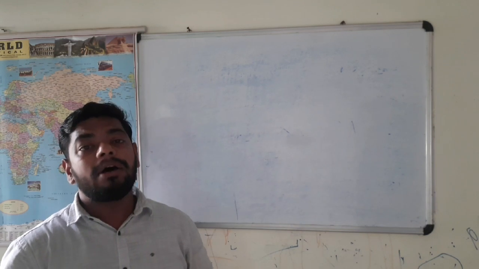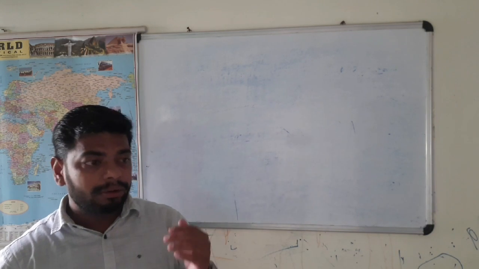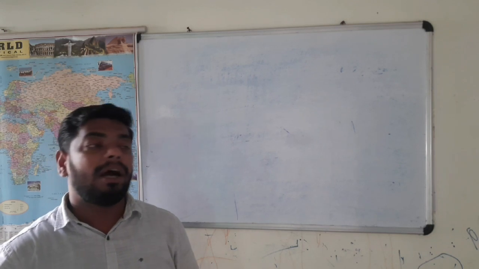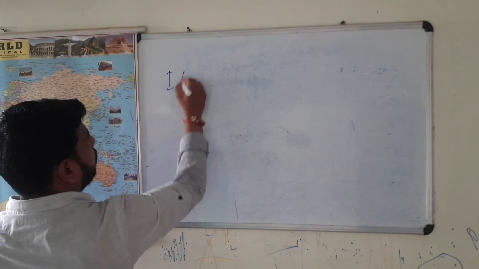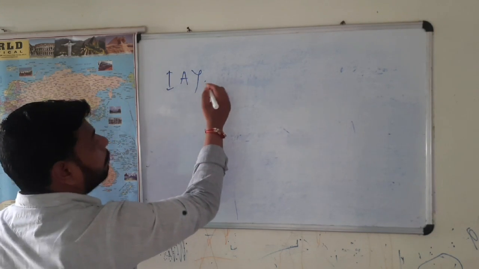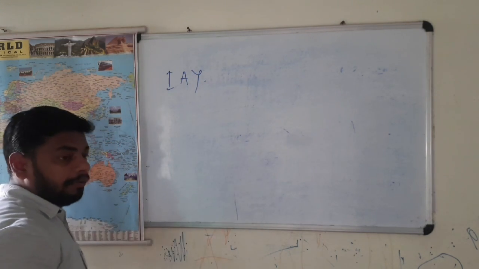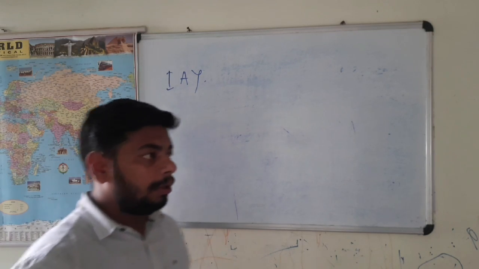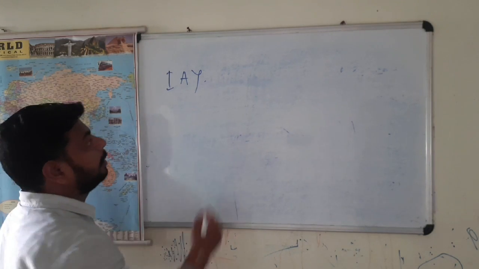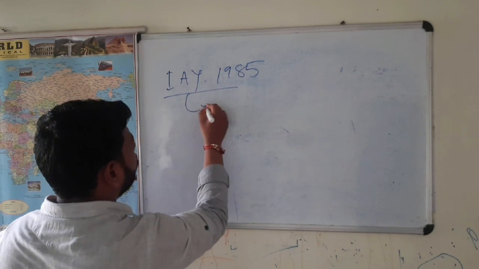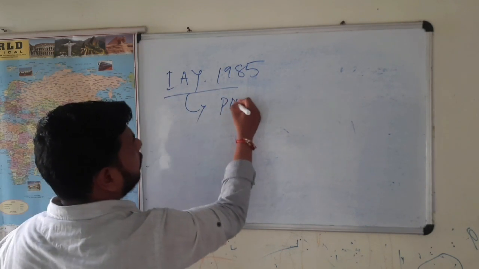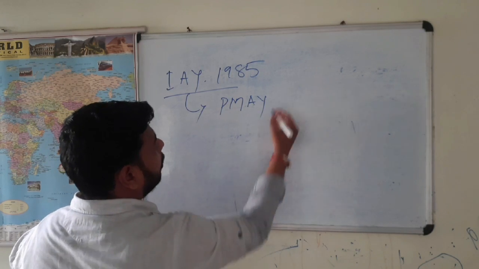Earlier, Awas Yojana was there; now it is called Pradhan Mantri Awas Yojana. Earlier, Awas Yojana was launched by former Prime Minister Rajiv Gandhi in 1985, but that was subsumed, and at present it is called Pradhan Mantri Awas Yojana.